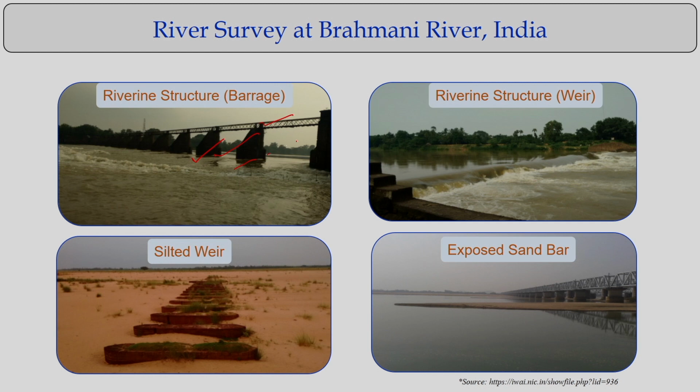Because of human intervention, having the barrage and small weir structures, you can see there is a weir over which the water is spilling. And the weir structures from 100 years back are totally silted up. You can see in these photographs that it's totally silted up.